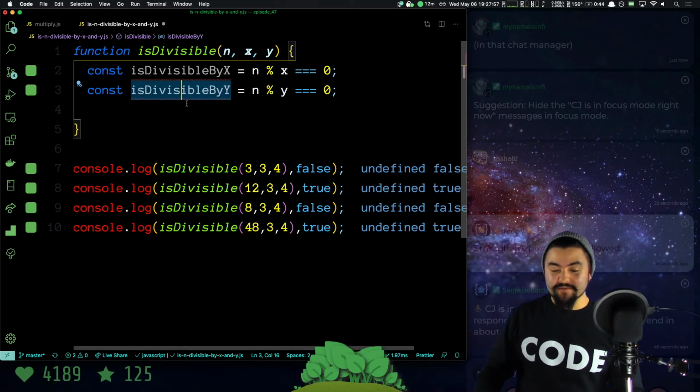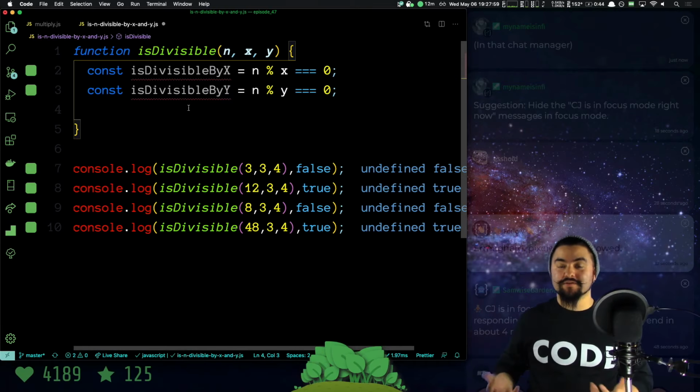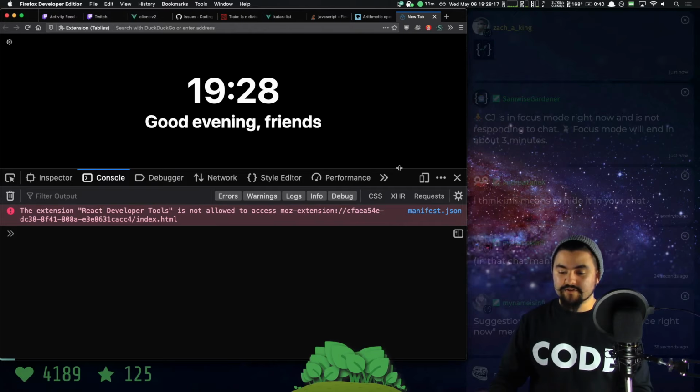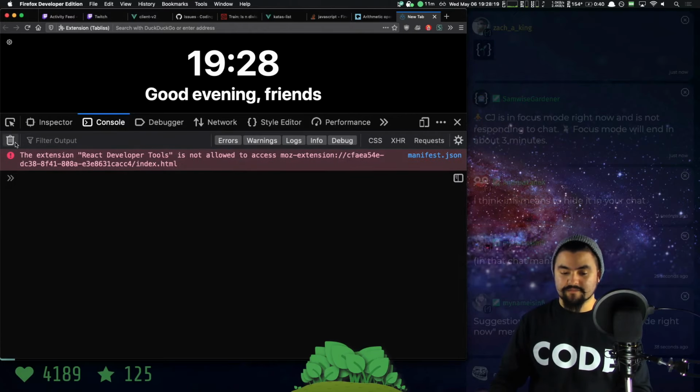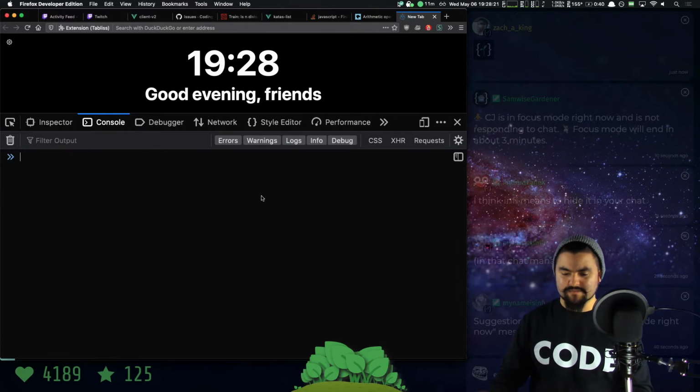Okay, so we have these 2 variables. Now we want to know, are they both true? Now this requires knowing a little bit about Booleans, but I'll show you really quick. If you're in a web browser, either Firefox or Chrome, you can open up the developer tools. If you just right click on a page and say inspect element, that's going to bring up this thing. And if you click on console, we can write JavaScript here that just executes immediately. So this is what I'm going to use to show you some stuff.